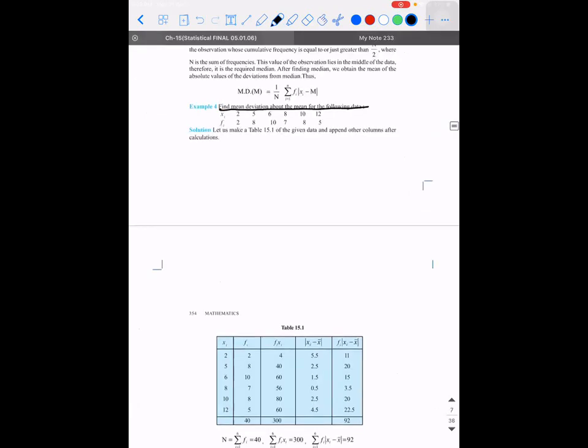Guys, are you comfortable if I write on the textbook itself? Is it convenient? It's fine, sir.